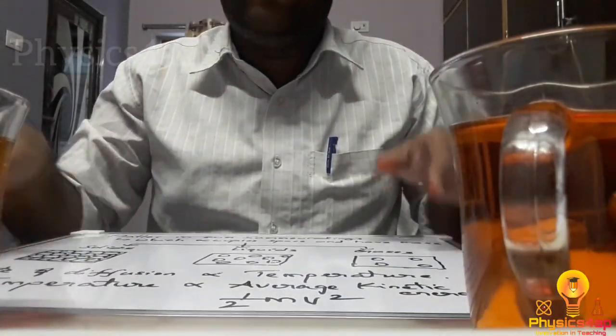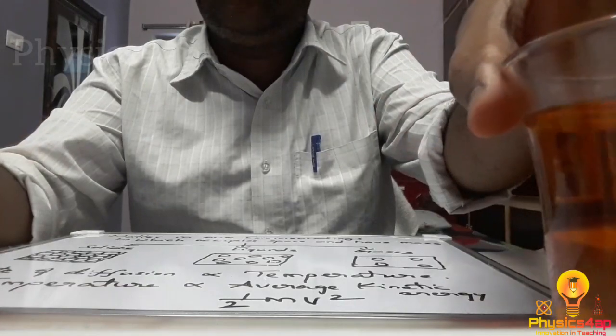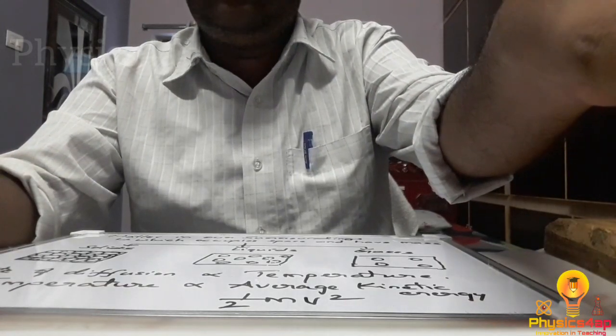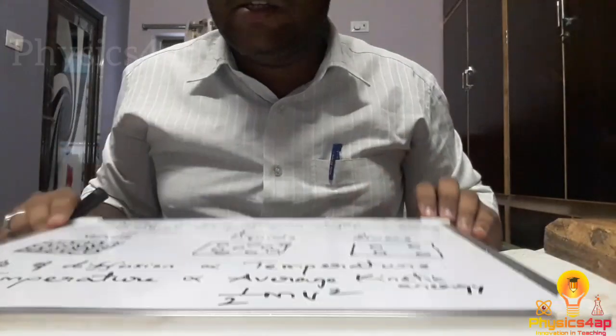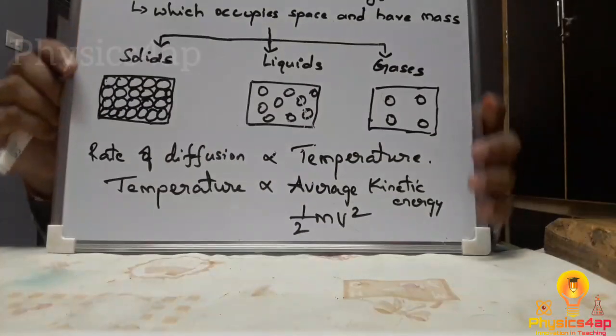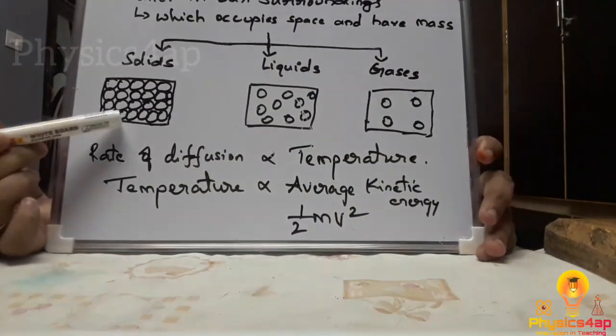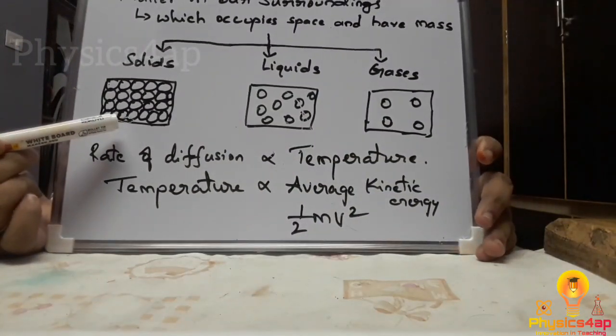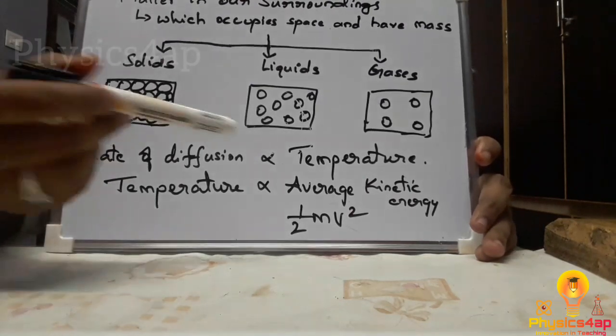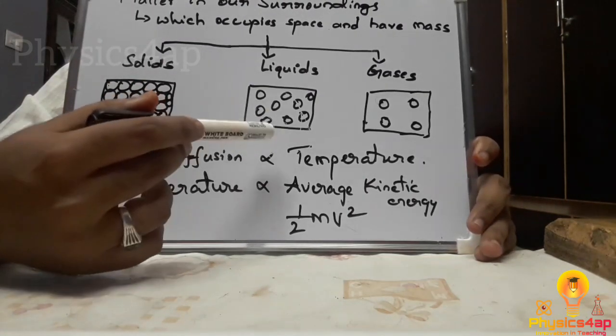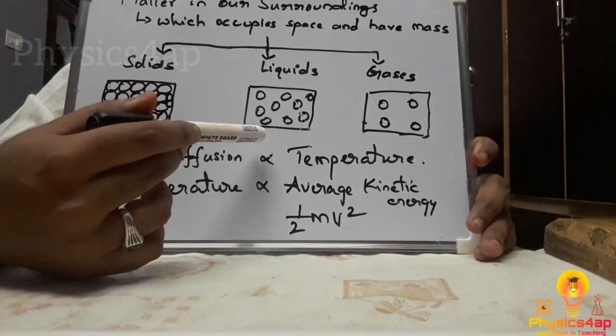So till now we have discussed solids, liquids and gases. In solids the particles are closely packed to each other, so they cannot be compressed. In liquids they are a little loosely packed, so they can be compressed a little.